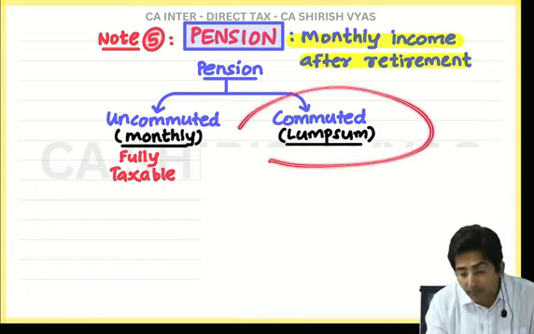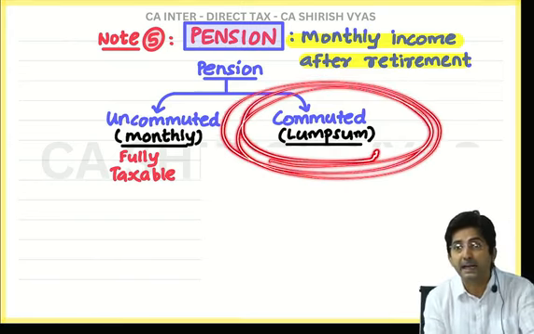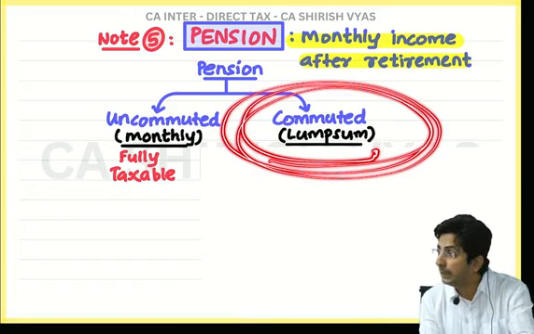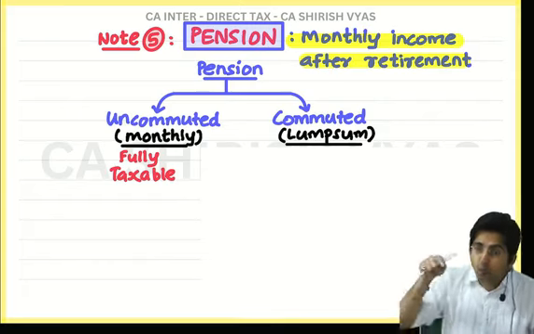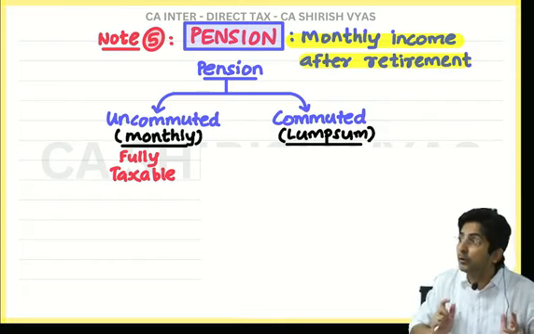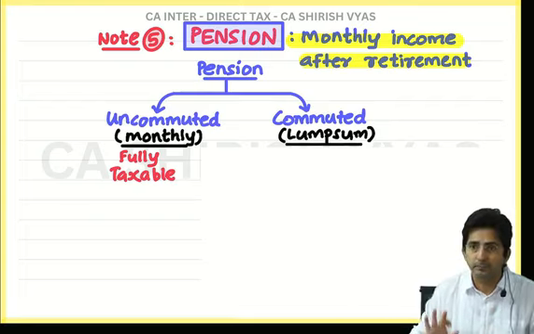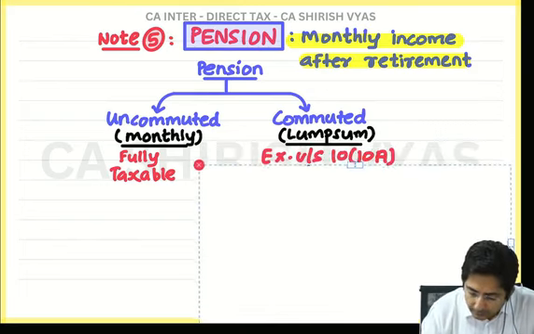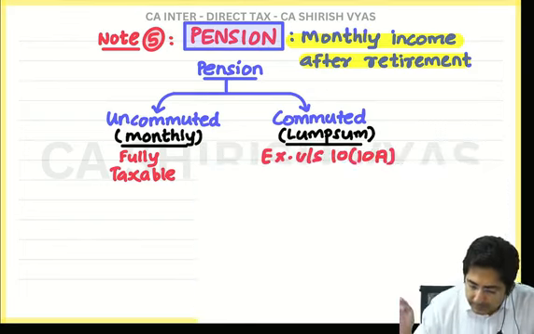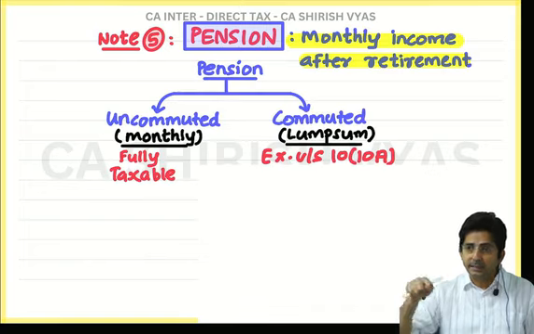But if lump sum amount is taxed, you know this lump sum amount sometimes is 25 lakhs, 27 lakhs. Such a big amount you receive in one shot. And if you have to pay tax, it will be a burden on him. And government doesn't want to burden that old age person. That is the thinking of the government. That's why look what I have written here. Commuted pension is exempt. And the moment I say exempt, section 10, and here it is 10(10)(a).